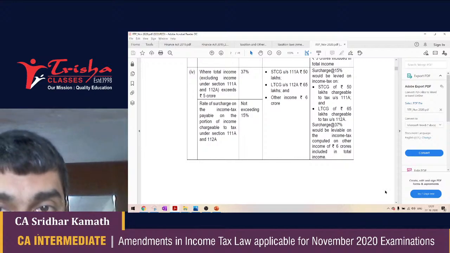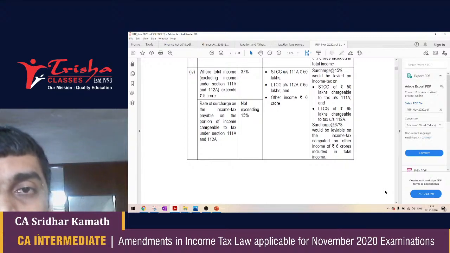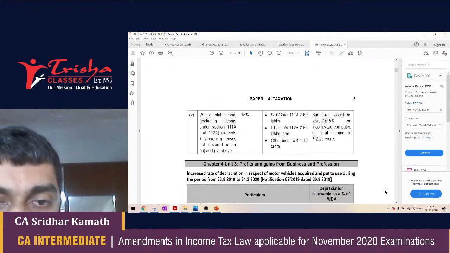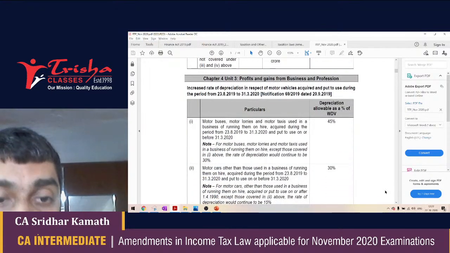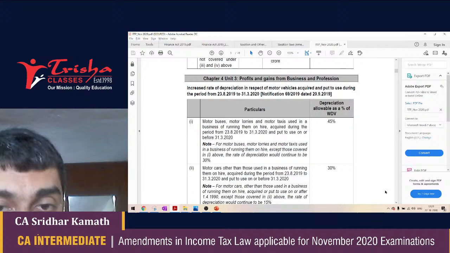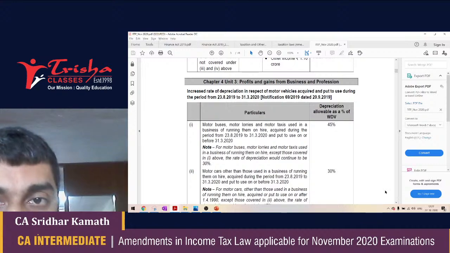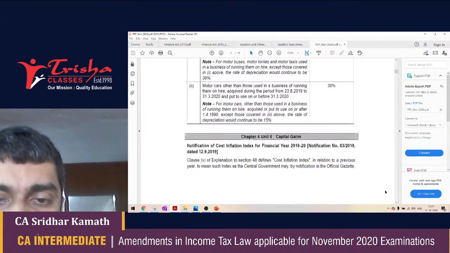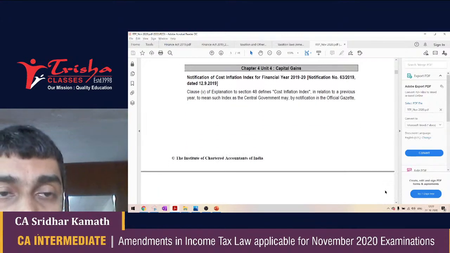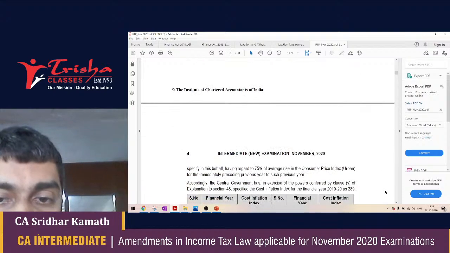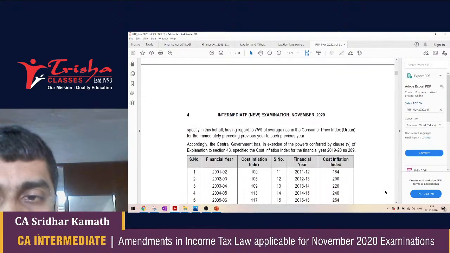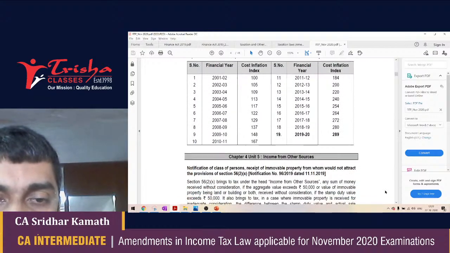There is the surcharge slab, and there is also the restriction of surcharge on incomes under 111A and 112A to a rate of 15%. So the RTP gives an elaborate set of examples on how the surcharge works. Then they talk about the increase in the rate of depreciation from 30 to 45%, from 15 to 30%. That is also something that you have to be very mindful about, because depreciation is usually asked at the CA intermediate level. Then they talk about the cost inflation index that is applicable to financial year 2019-20. I hope everyone knows that the CII for 19-20 is 289.